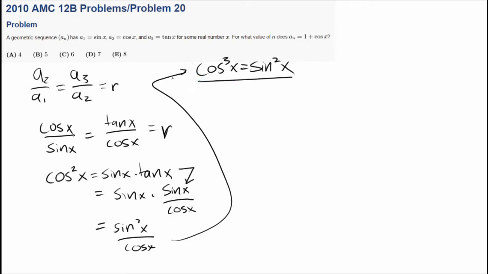Alright, the answer choices go up to 8, right? So let's try to form the next few terms up to 8.